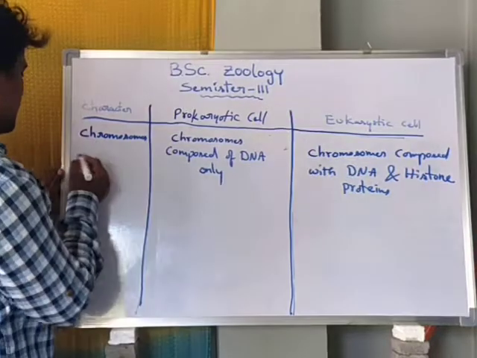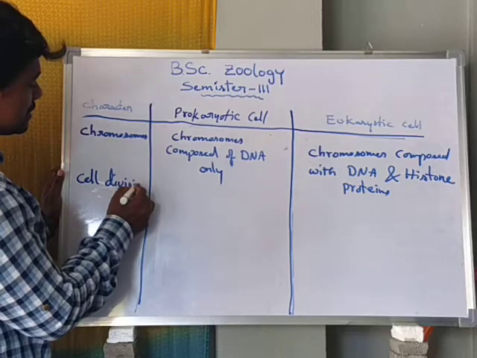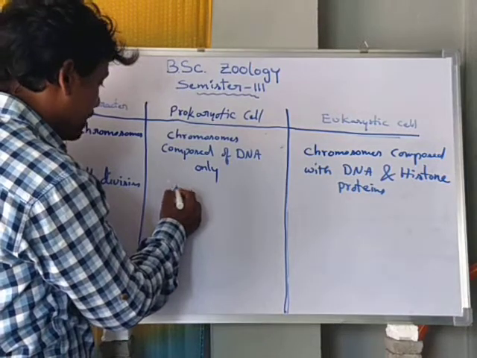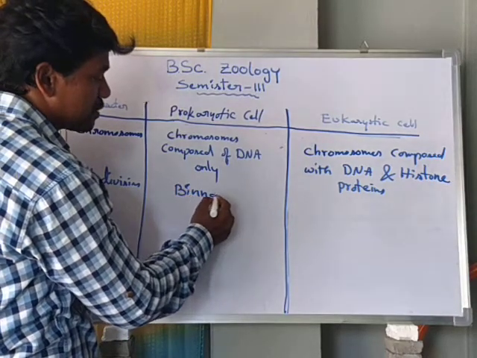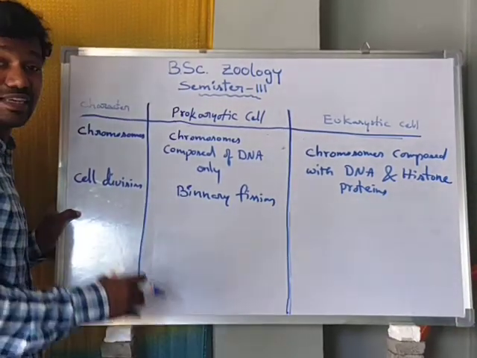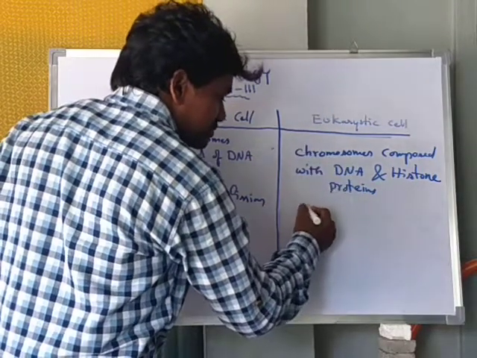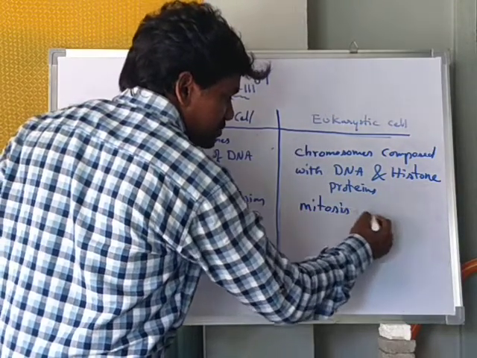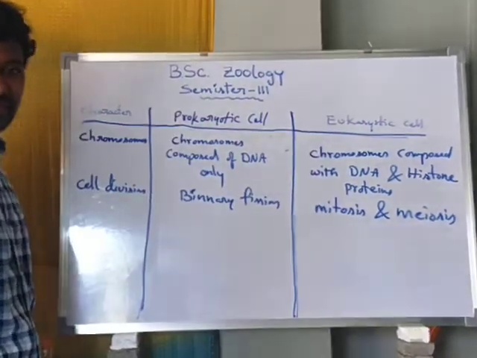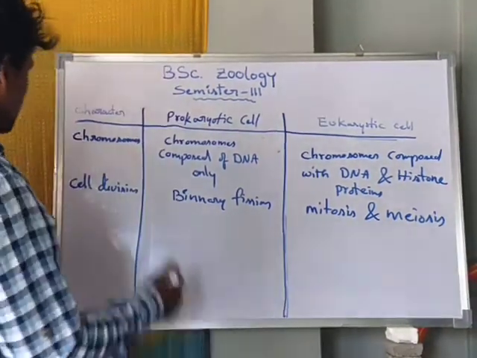Now we take the cell division. Here in prokaryotic cell, binary fission takes place. Here no chromosomes are formed, but in eukaryotic cell, mitosis and meiosis take place. In this, chromosomes are formed.